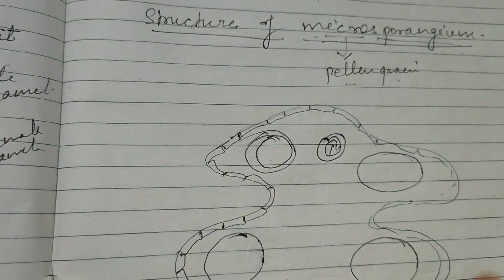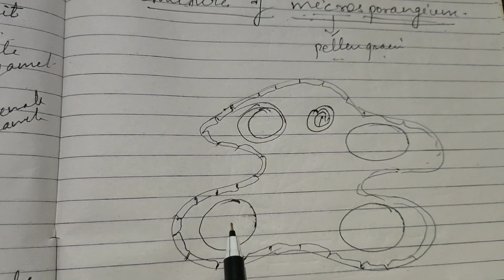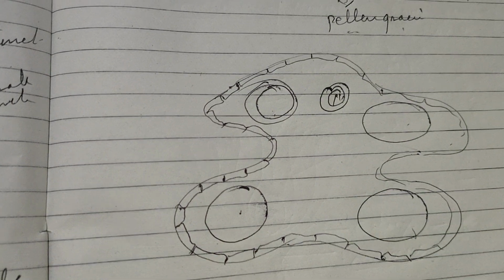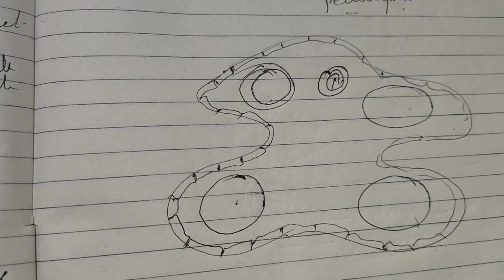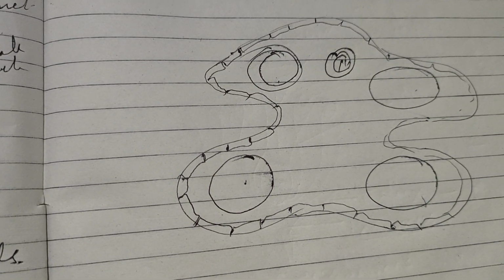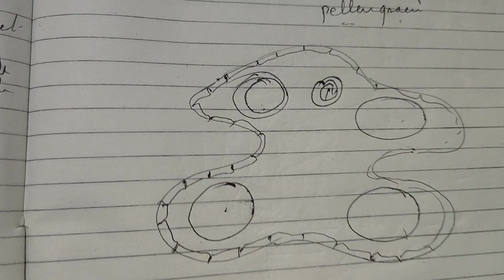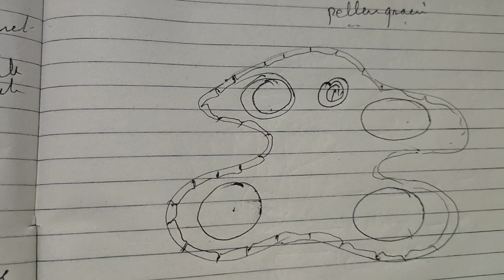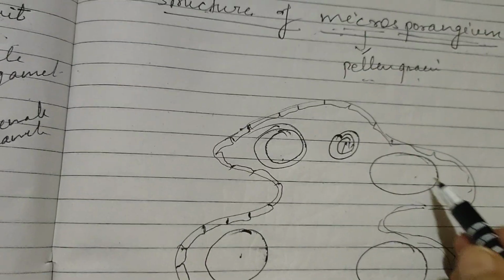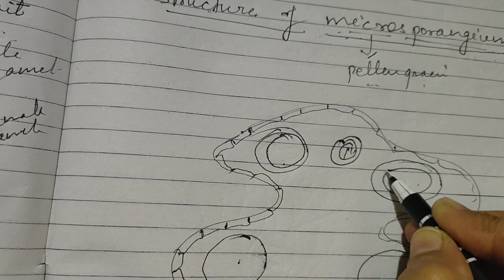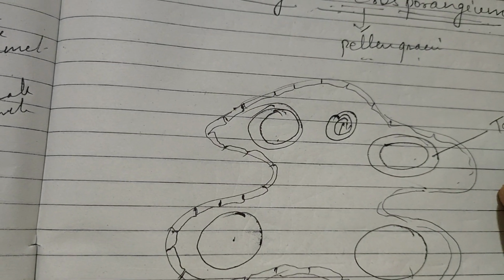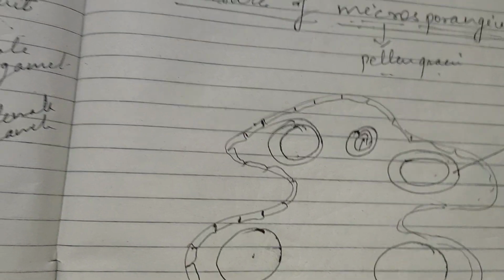This is the structure of microsporangium. 4 lobes are present in the microsporangium. The outer layer of the microsporangium is known as epidermis.